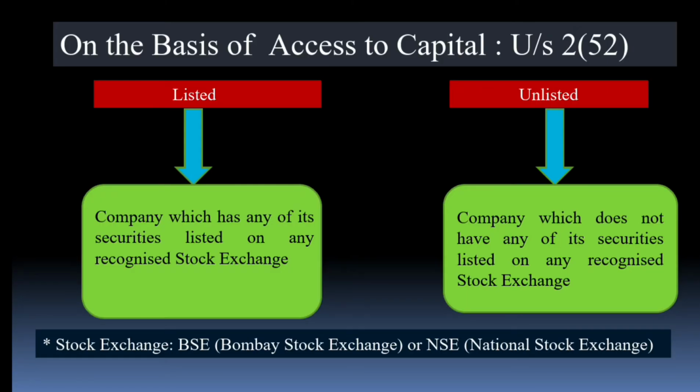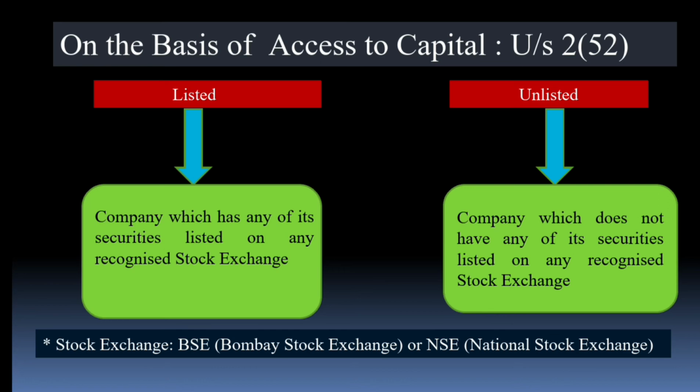Now comes the basis of access to capital: listed and unlisted company. A company which has listed any of its securities on the stock exchange, we say that company is a listed company of India. It means they have listed their shares on the stock exchange.